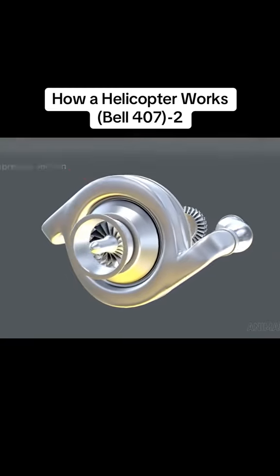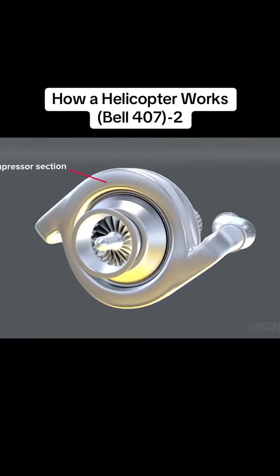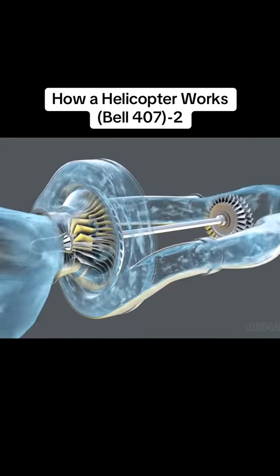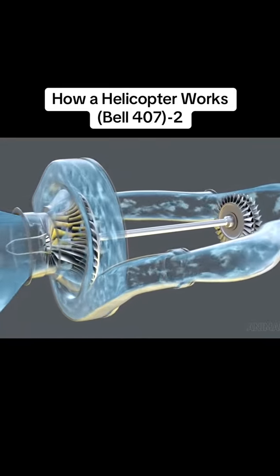At the front of the engine, we see the compressor section. Drawing in and compressing air makes for more powerful combustion.